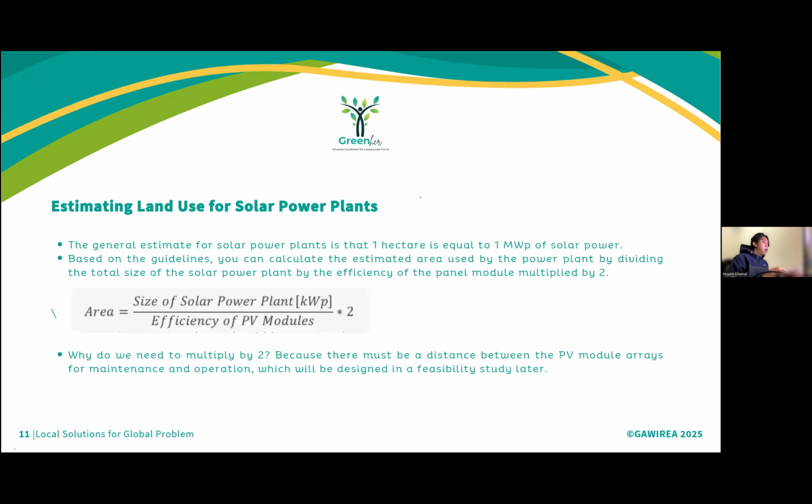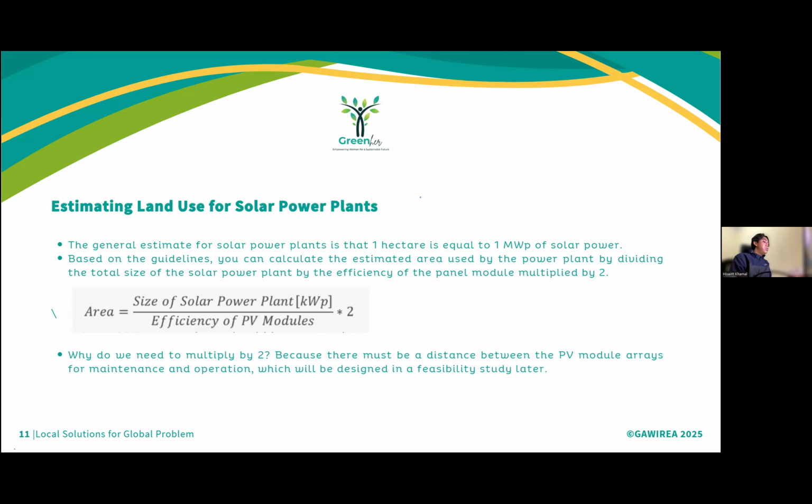Okay, next. Estimating land use for solar power plants. The general estimate is that 1 hectare is equal to 1 megawatt of solar power. Based on the guidelines, you can calculate the estimated area used by the power plant by dividing the total size of the solar power plant by the efficiency of the panel module multiplied by 2.